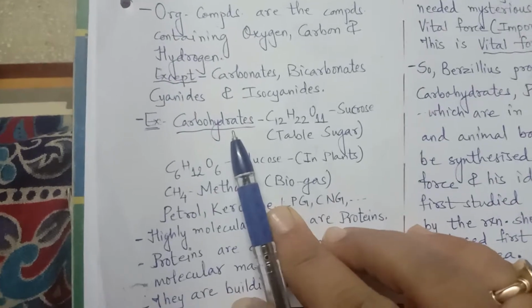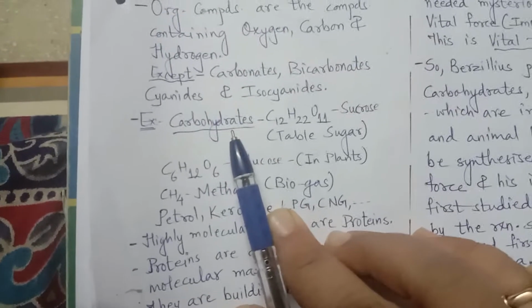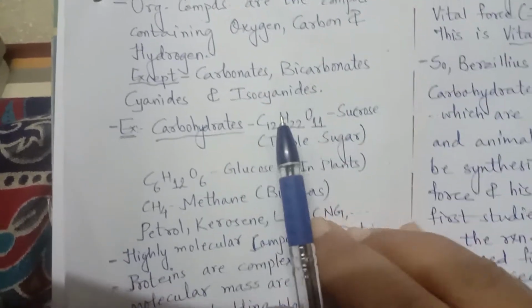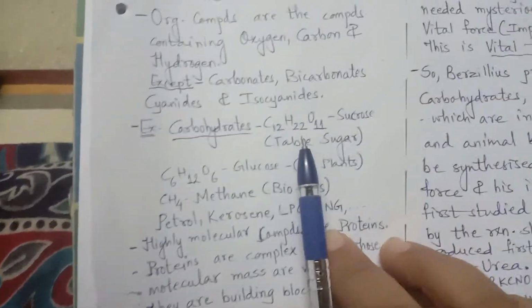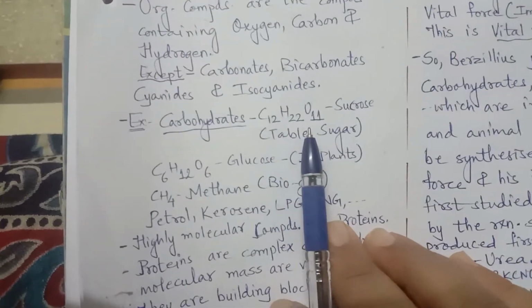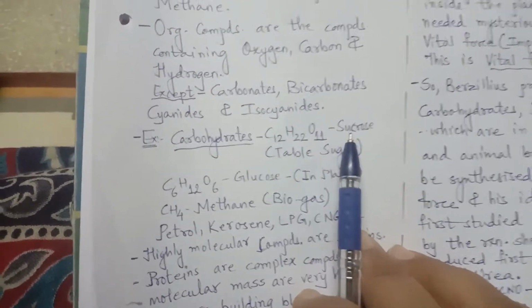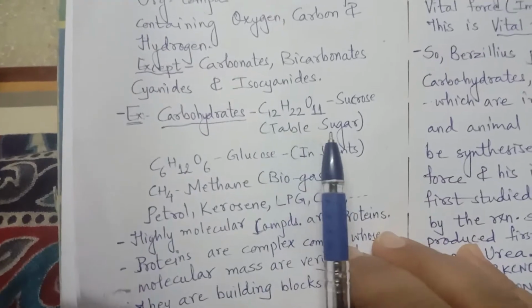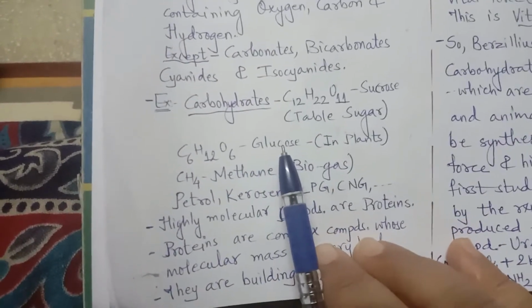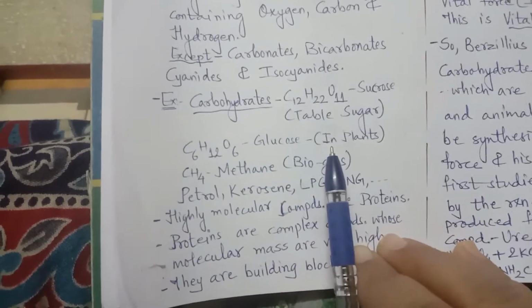Carbohydrates, if we see, are complex. Organic compounds are complex. Carbohydrates are some of the examples I have given here. C12H22O11 is sucrose, that is the table sugar which we eat. C6H12O6 is glucose, which is produced in the plants.